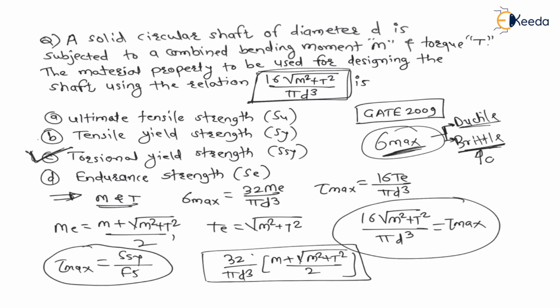But if maximum shear stress is given, then option C is correct. And if fluctuating load is given in the question, then option D is correct, because for fluctuating loads, endurance strength is used. But for this question, option C is correct.